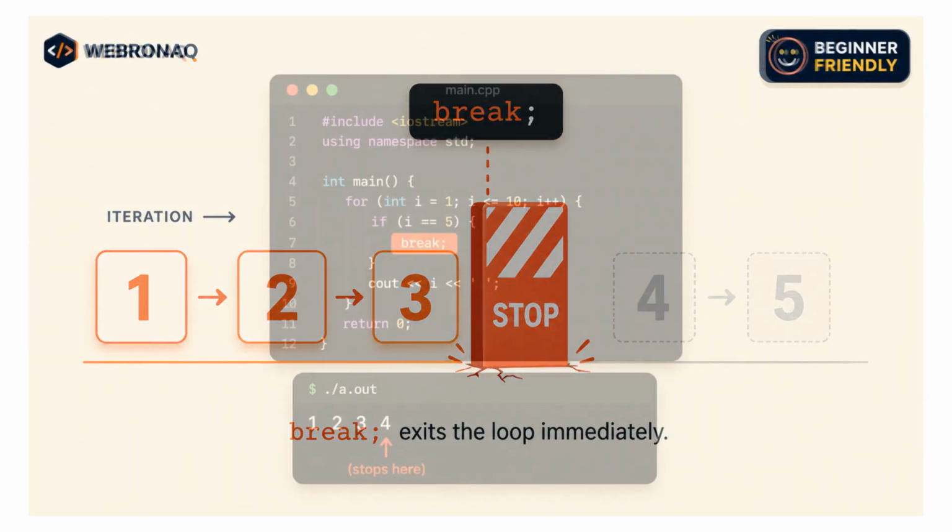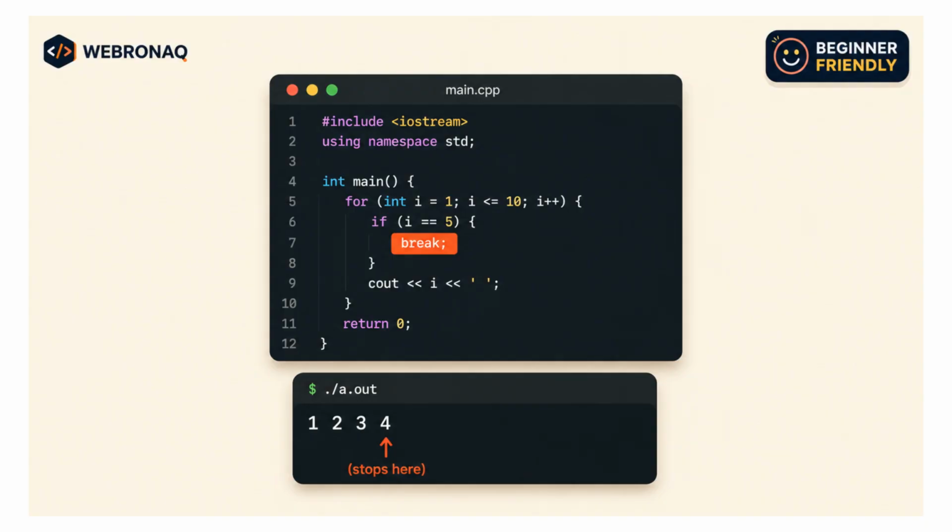Let's see this in actual code. Look at this example. We have a for loop running from 1 to 10. Inside, there's a condition. When i becomes equal to 5, we trigger break. Now watch the output. It prints 1, 2, 3, 4. And the moment i hits 5, the loop stops right there. The numbers 6, 7, 8, 9, 10 never get printed because break exited the loop completely. The logic here is simple. Break says, I'm done. Get me out of this loop. This same idea works in almost every programming language, not just C++.